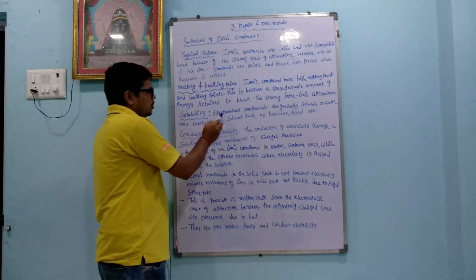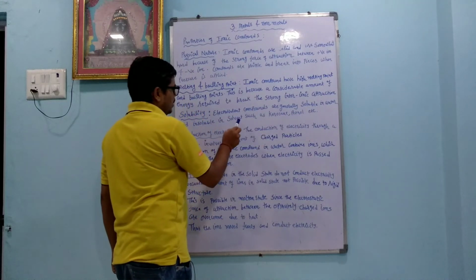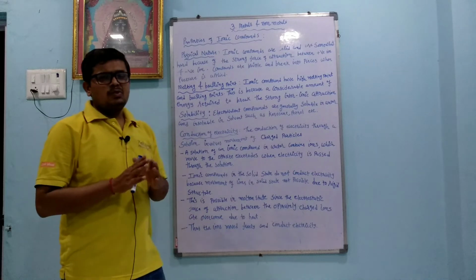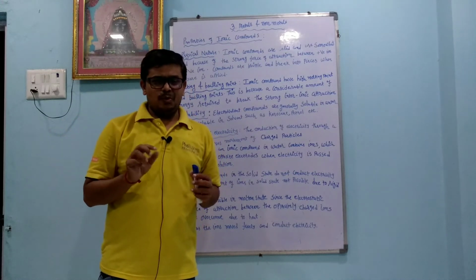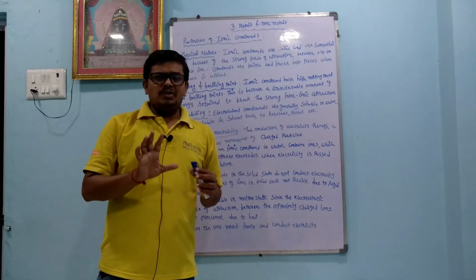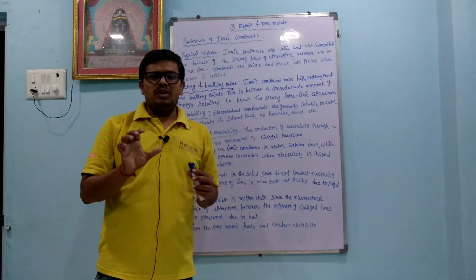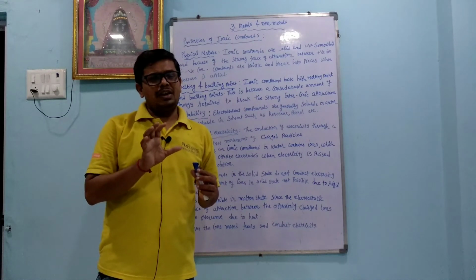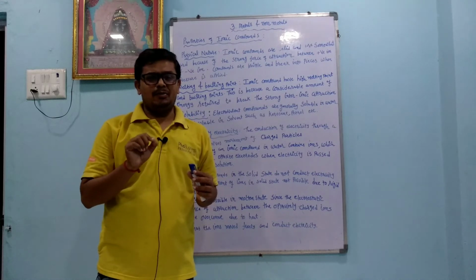Solubility. Electrovalent compounds are generally soluble in water and insoluble in solvents such as kerosene, petrol, etc. Now dear student, always remember one thing: like dissolves like. Ionic compounds or polar compounds are dissolved in polar compounds. Now you may think, what is a polar compound? Polar compound means the compound which has positive and negative charge.